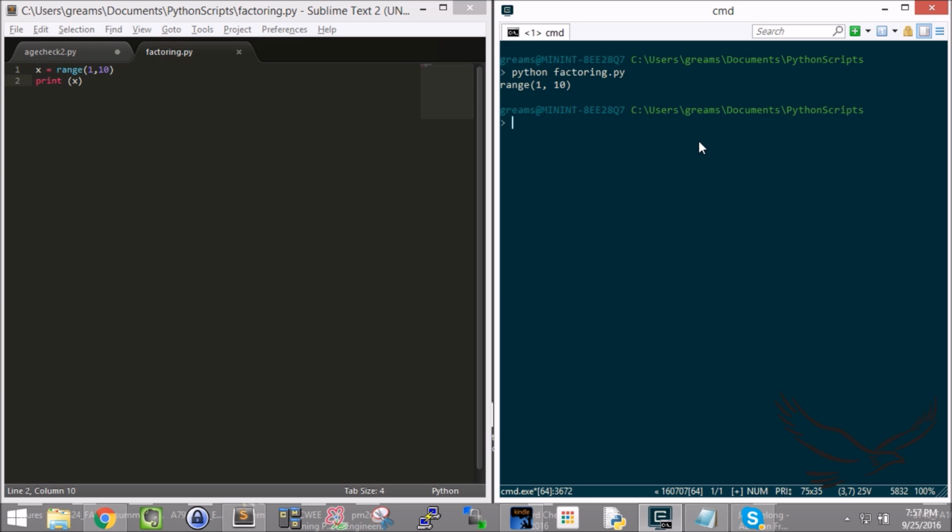Oh, all right. It kind of worked. It printed the range 1 to 10. That was interesting. It's not exactly what I was expecting to have happen, actually. That's weird. So I printed the x. X is equal to the range 1, 10. Oh, that's about the way it should look.